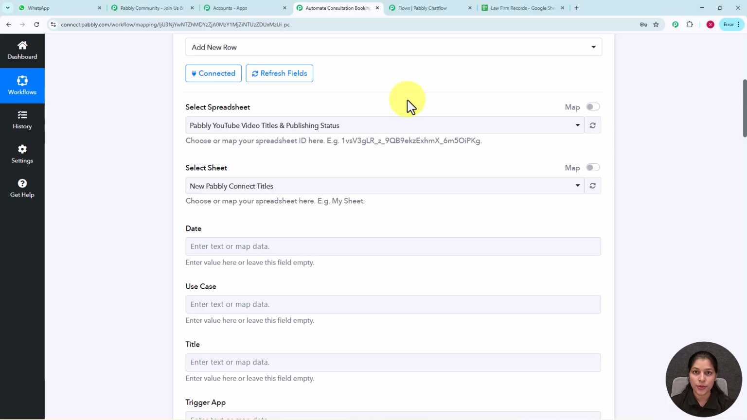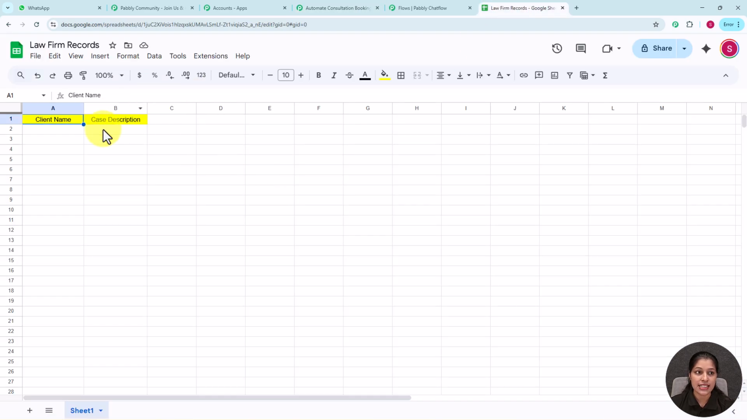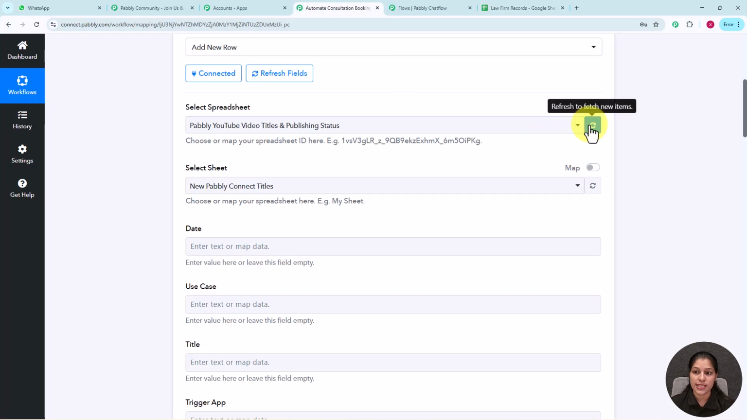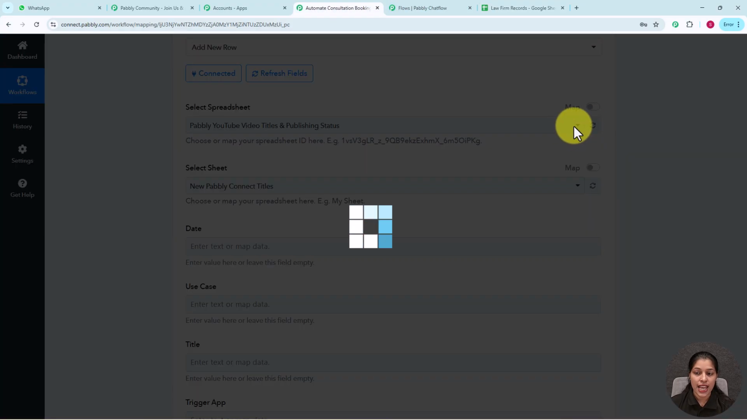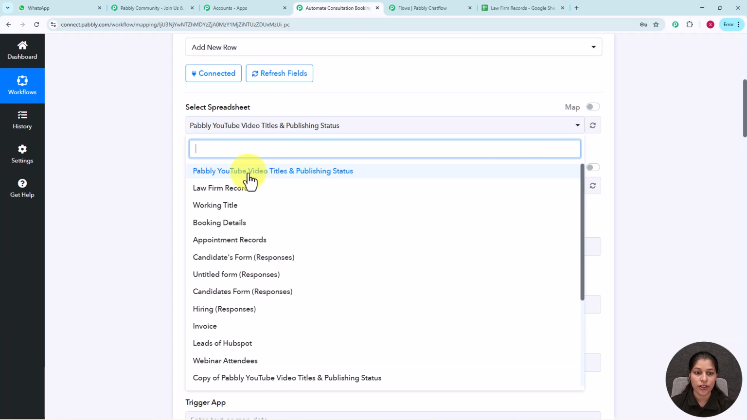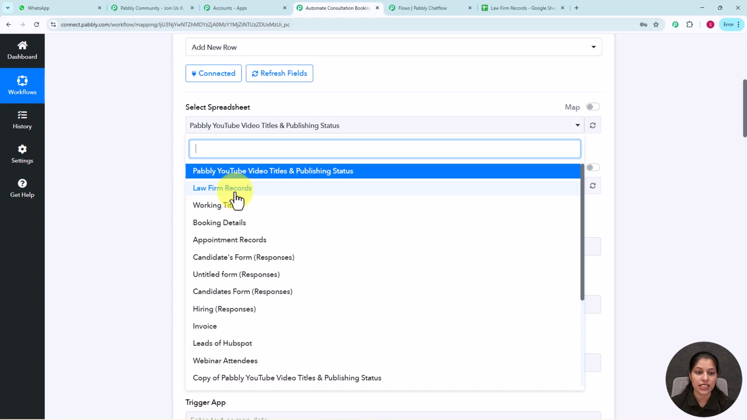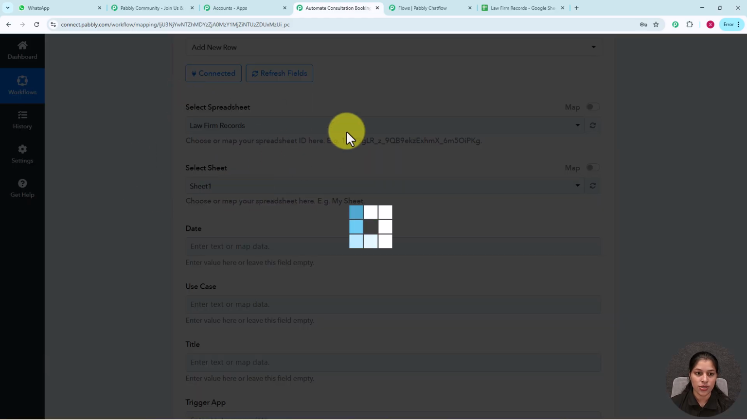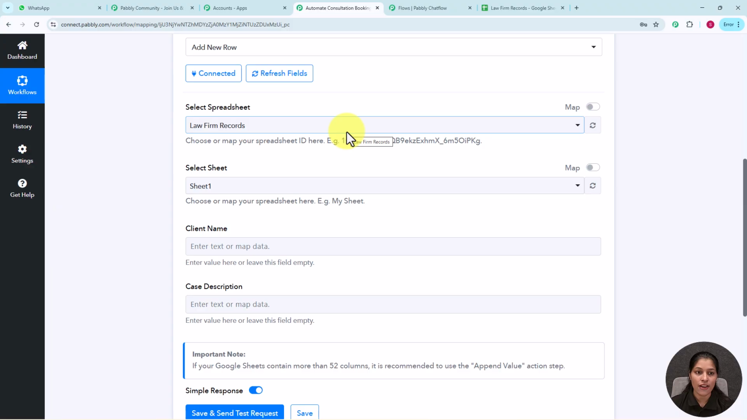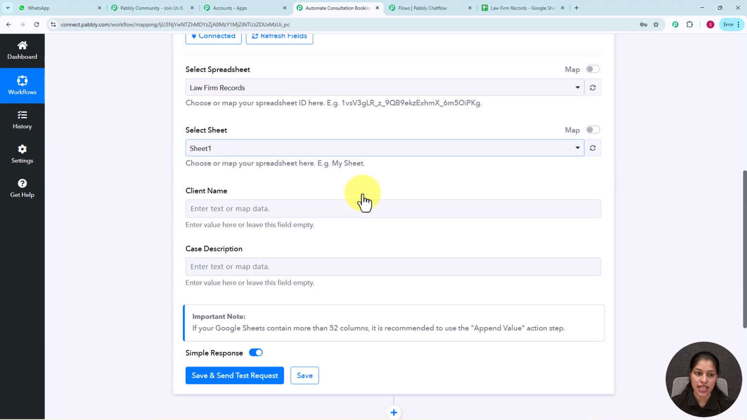Now I'm going to select the spreadsheet I have recently created. So here you can see this is the spreadsheet I have created named as law firm records. Now I'm going to select this spreadsheet over the Pabbly Connect. So for that we simply have to refresh this, and after that I'm going to select my spreadsheet from here. So from here I am going to select this spreadsheet, that is law firm records. So I have selected my spreadsheet, and after selecting my spreadsheet, my sheet has been changed.